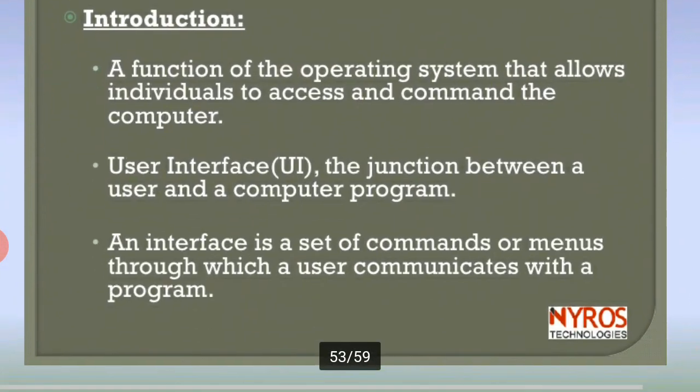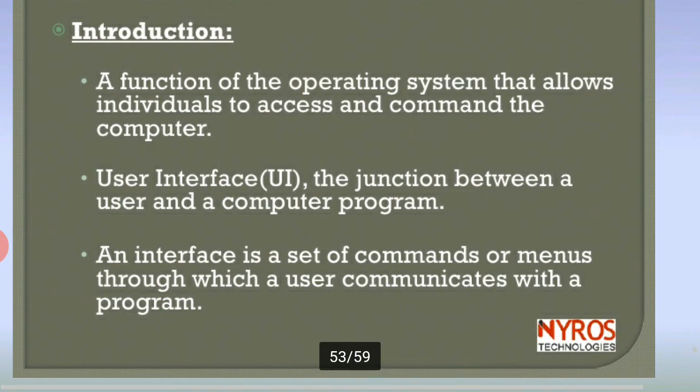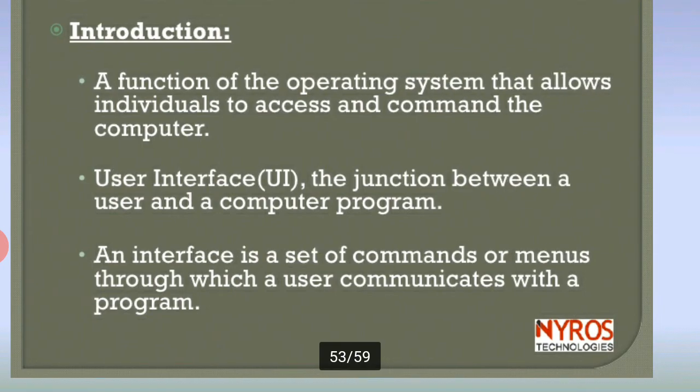User interfaces. A function of the operating system allows individuals to access and command the computer. The user interface is the junction between a user and the computer program. What is a computer program? For example, the C programming language.